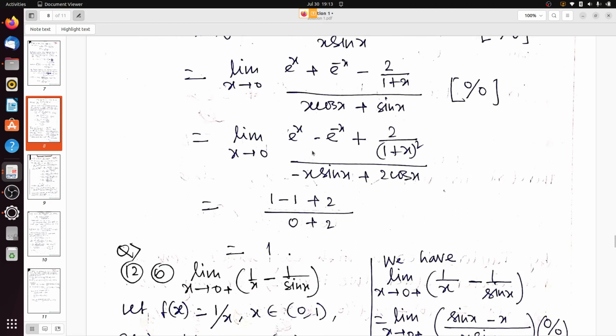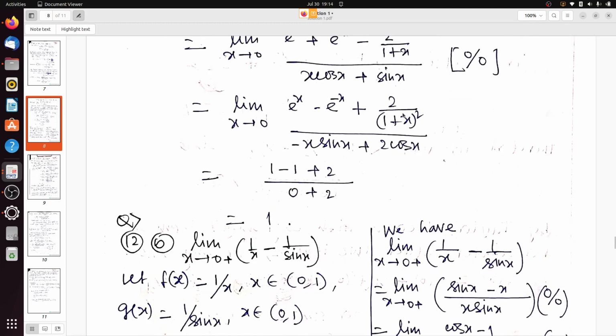Now what do we get? e to the power x minus e to the power minus x plus 2 over (1 plus x) whole square, divided by minus x sin x plus 2 cos x. How do we get this 2 cos x? See, x cos x, x into cos x. If we take the derivative of cos x, we get minus x sin x. If we take the derivative of x, we get cos x, and the derivative of sin x is cos x. So cos x plus cos x gives 2 cos x.